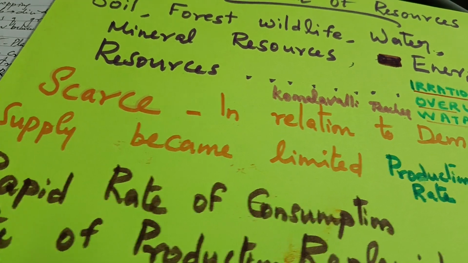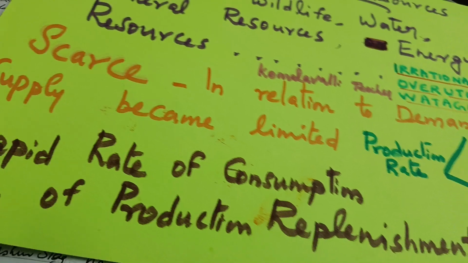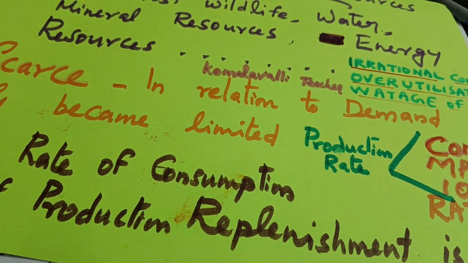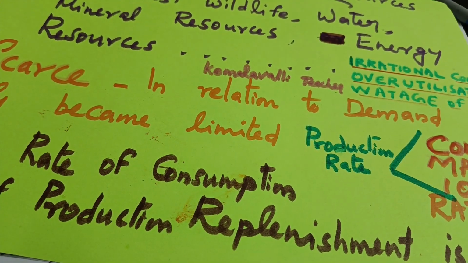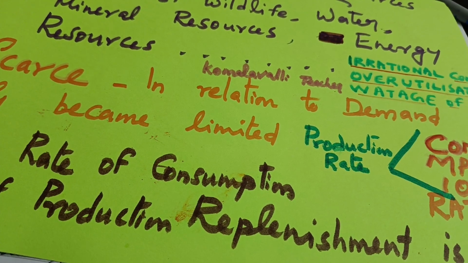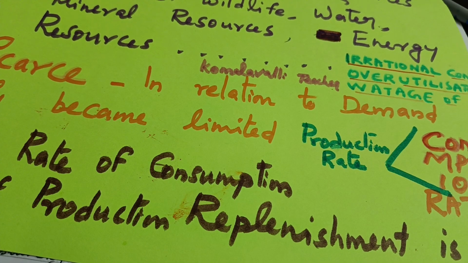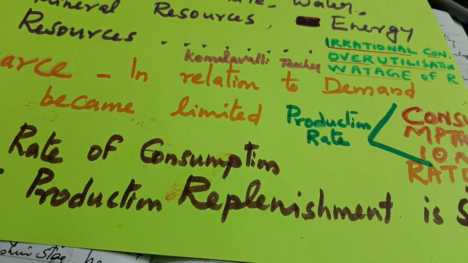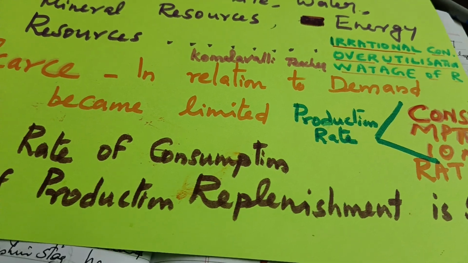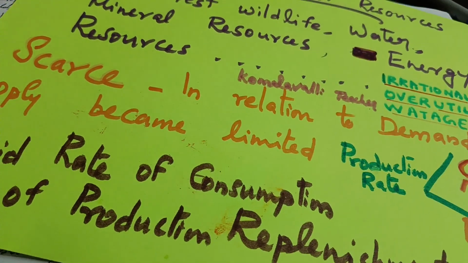We feel scarcity because in relation to demand, supply became limited. Population is increasing, but the resources remain the same, the land remains the same, the area remains the same, while population and urbanization increase, there is more demand for the resources, and the lifestyle of the people has changed. Several other reasons are also there, which we can go through specifically.